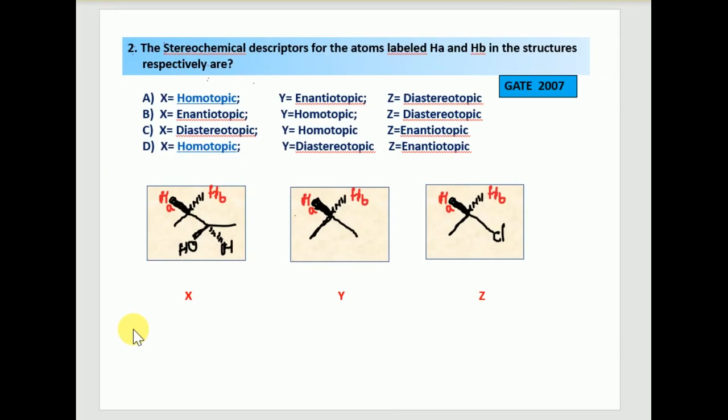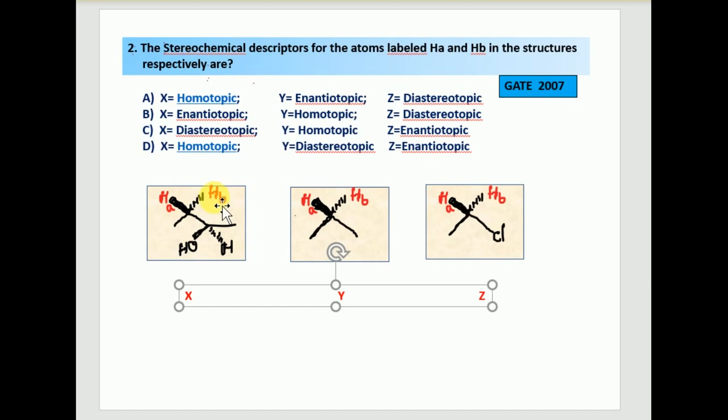So coming to the next question. The stereochemical descriptors for the atoms labeled HA and HB in the structures X and Y respectively are. If you notice the first structure X, there are two hydrogens here. These are the two hydrogens just adjacent to the chiral carbon. If carbons or hydrogens adjacent to a chiral carbon, or cis-trans isomers, those are considered diastereotopic hydrogens.